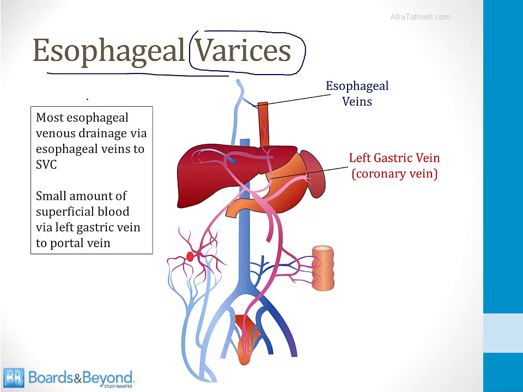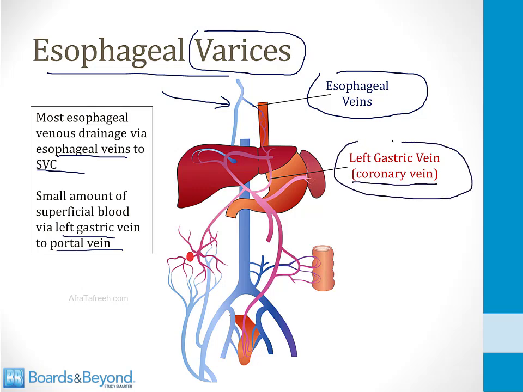Recall that most blood from the esophagus drains via the esophageal veins to the SVC. That's shown on this picture on the screen. This blue structure here is the esophageal vein draining blood from the esophagus. However, a small amount of superficial blood is also drained via the left gastric vein to the portal vein. The left gastric vein is also sometimes called the coronary vein, and it's shown on the screen here, draining the esophagus. There are collaterals between these two structures that are normally small and collapsed, but when the portal pressure gets high, that raises the pressure in the left gastric vein. It swells these collaterals, and that leads to the development of esophageal varices.